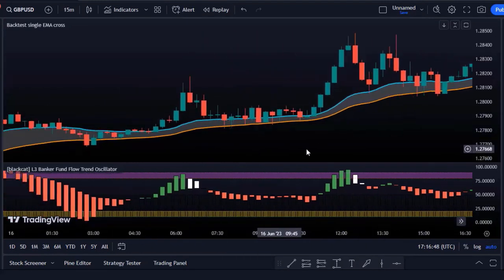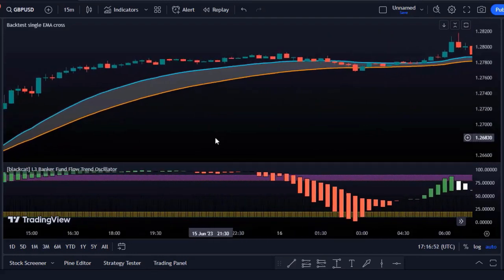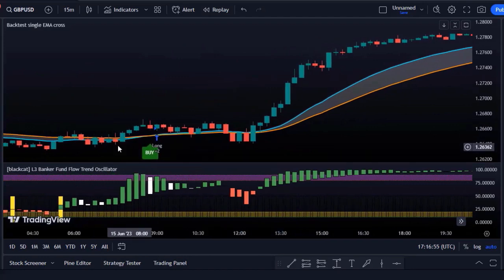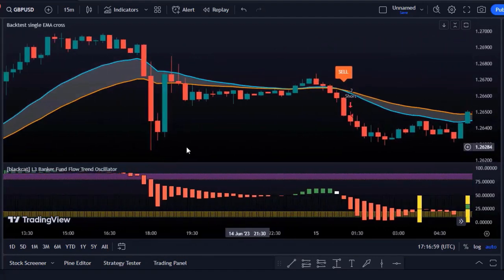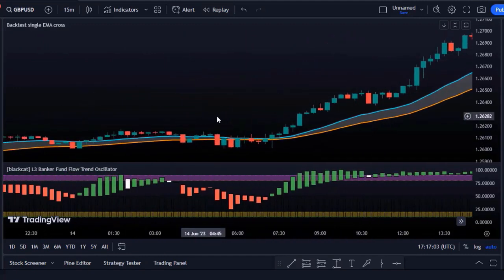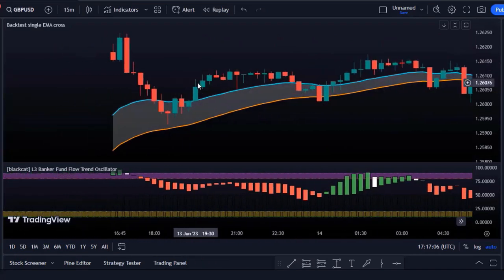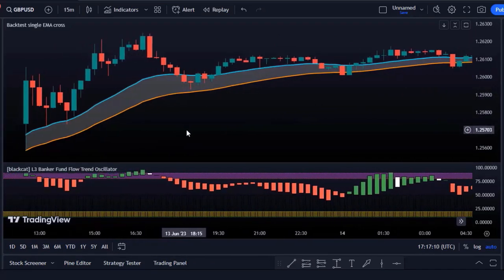We can see the buy and sell signals more clearly now, and the EMA cross helps us confirm the trend direction. By combining these two powerful indicators, we have a solid foundation for making profitable trades. But this is just the beginning. In the next part of this video, we'll show you how to use these indicators together to generate high-probability trades. So keep watching and stay tuned for more valuable insights.